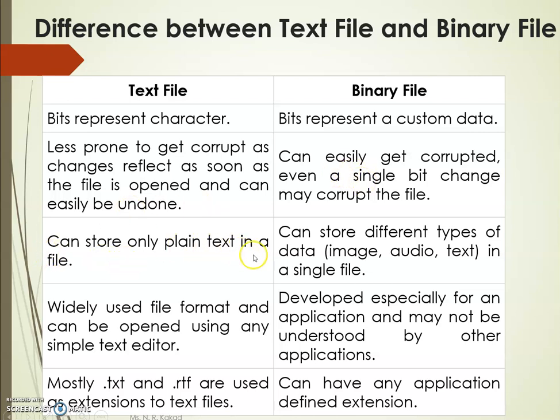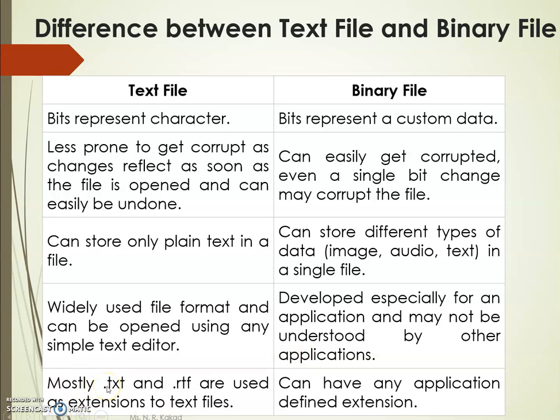A text file can store only plain text, while a binary file can store images, audio or text in a single file. Text files are a widely used file format and can be opened using any simple text editor. A binary file is developed specially for an application and may not be understood by other applications.